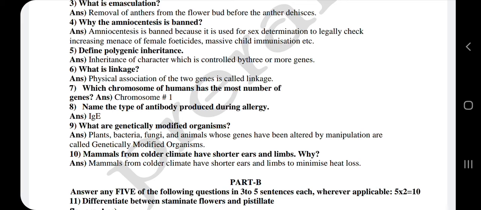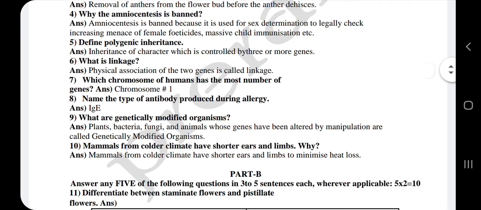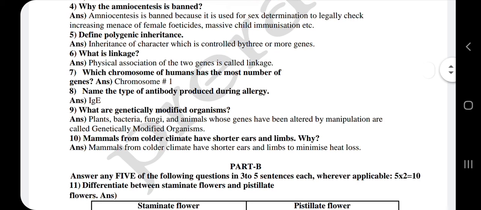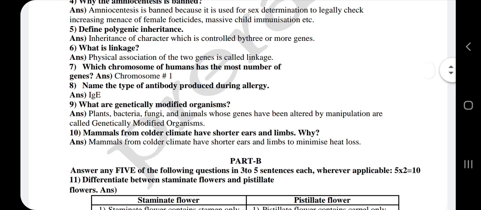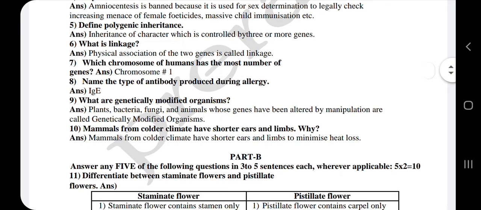If during the determination of the sex the parents come to know that it is a female child, then female feticide is going to be carried out. That means they purposely or intentionally terminate the pregnancy. So because of that, amniocentesis is banned. Fifth question, define polygenic inheritance. Polygenic inheritance means the inheritance of a character which is controlled by 3 or more genes. It is called polygenic inheritance.